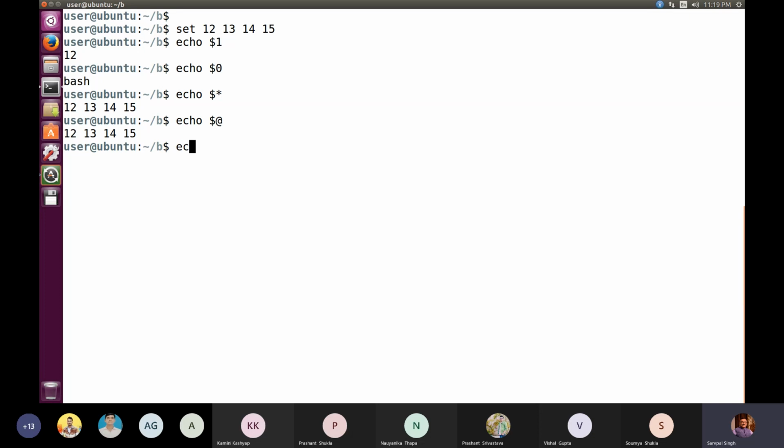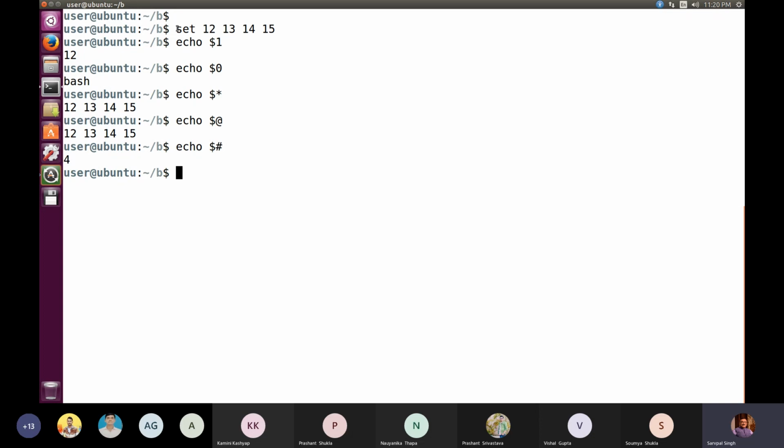Similarly, if I am interested to know how many values I have passed on command line, I can use echo $#. By the way, the values are 4. There is a difference between the concept of C and what we are using in Unix or Linux. In C, when you see argc, suppose I have written a program with the name set.c, and I have compiled that program and generated the executable version with the name set only.